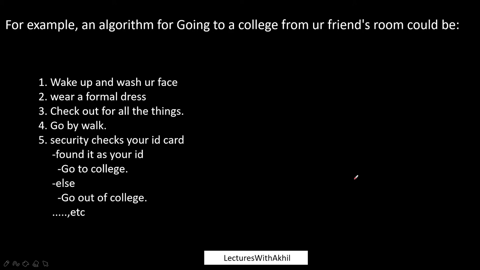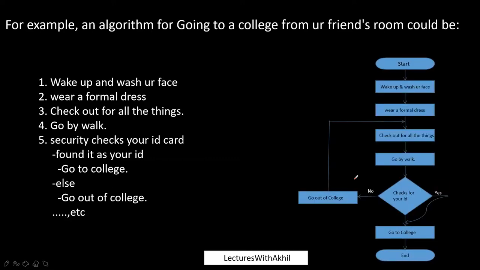Okay. So coming to how to write an algorithm, this is something interesting. We need to check it out. Taking an example, my name is Akhil. Let my friend's name be Nikhil. Suppose I need to go to my college from my friend Nikhil's room. I need to follow some steps. I need to wake up, wash my face, wear a formal dress, check all the things, and go by walk. Security checks my ID card to see whether the ID card is mine. He'll allow me into the college. If not, he'll tell me to go out of the college. These are the sequence of steps while I am going from Nikhil's room to college.